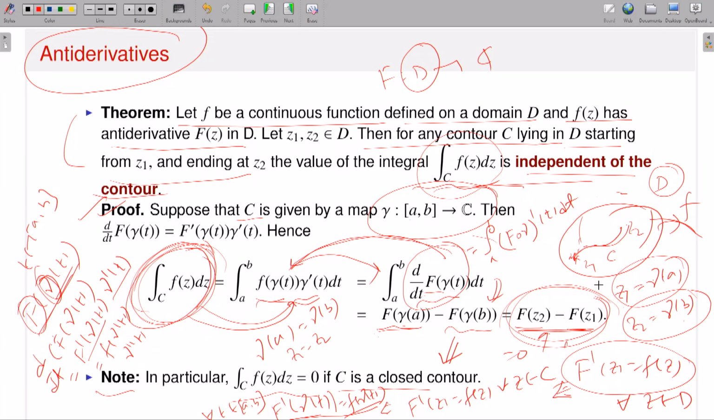And if I take a closed contour, that means Z1 is exactly equal to Z2, then this value is 0. So it is very nice that if a function f possesses an antiderivative or primitive, then in the domain, if I take any 2 points Z1, Z2, the corresponding contour integration is independent of the choice of the contour. Now what is the advantage of this kind of thing?